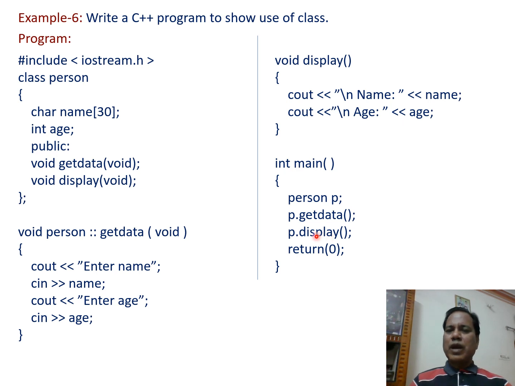Then return 0 informs the operating system that the code is executed properly. So when this program is run, we get the output like this one.